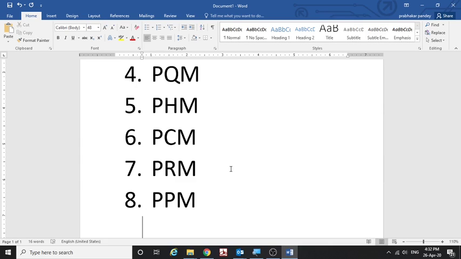It consists of risk identification, risk quantification, risk response development, and risk control. This is the important management area the project has to deal with.